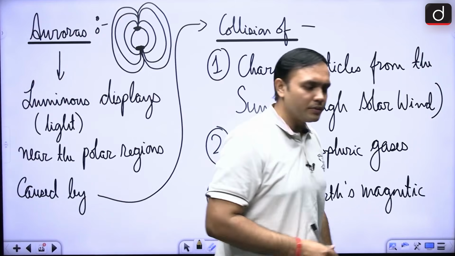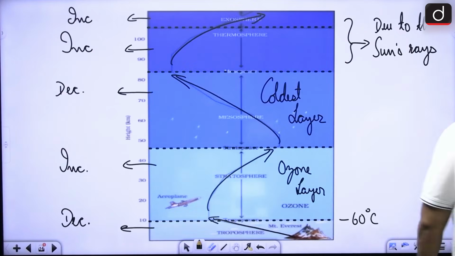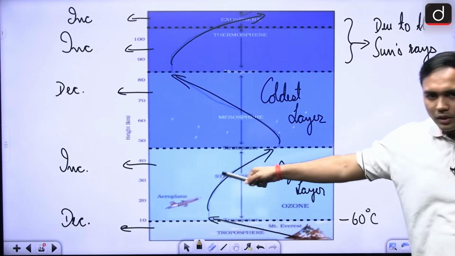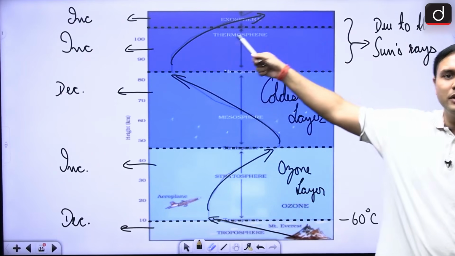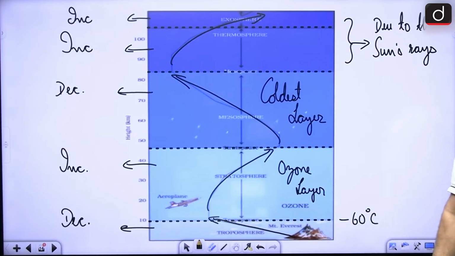So these are auroras. All right, now we will move towards the next one, which is how do we see the temperature differences in the different layers of the atmosphere.